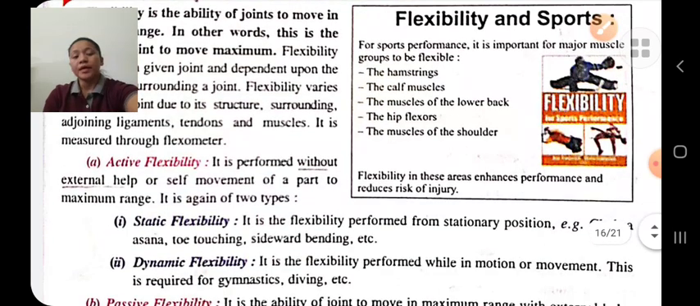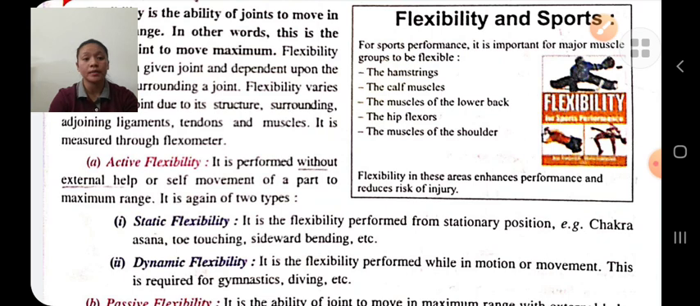Flexibility is of two types: active flexibility and passive flexibility. Active flexibility means stretching the joint without any external help. It is of two types: static flexibility and dynamic flexibility. Static flexibility means stretching the joint from a fixed position, from a stationary position without any external help. For example, chakrasana, toe touching, side bending, etc.